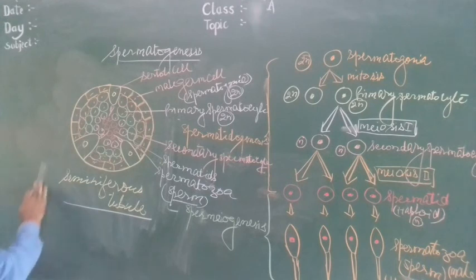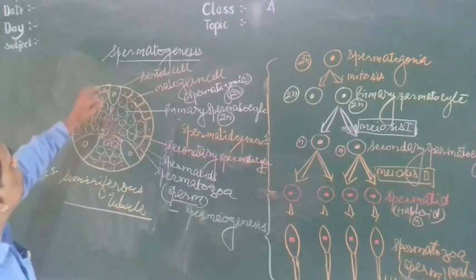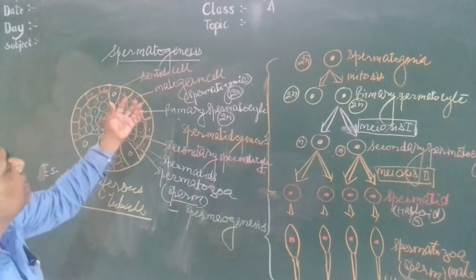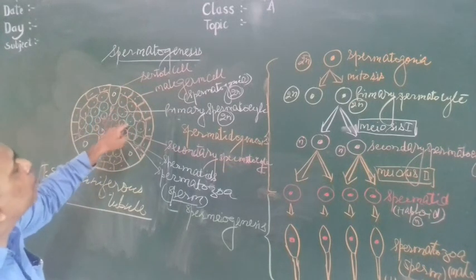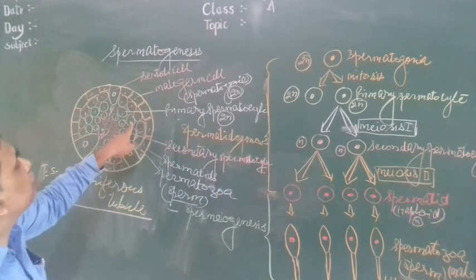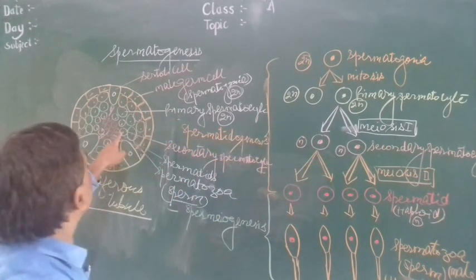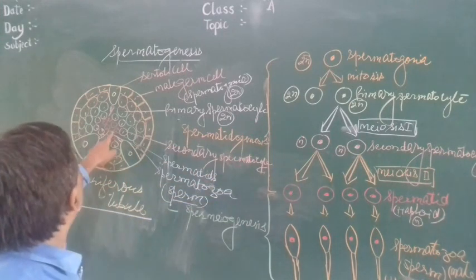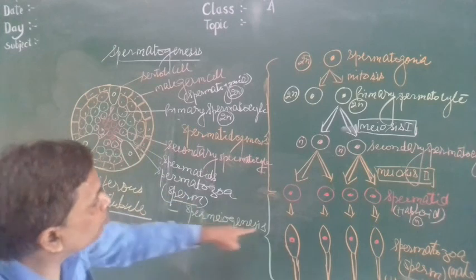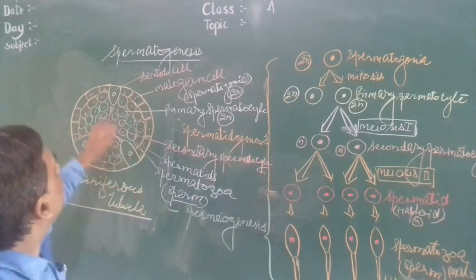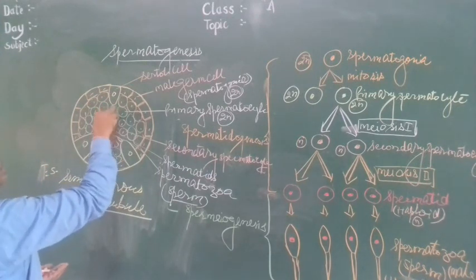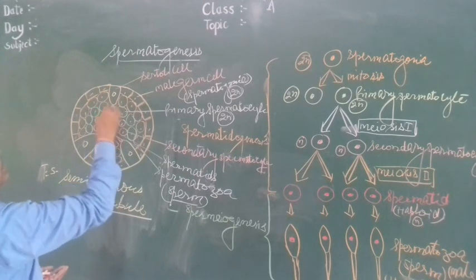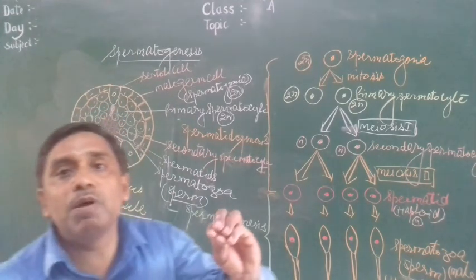This is the TS, transverse section of seminiferous tubule. In the seminiferous tubule, there is a Sertoli cell, and here the male germ cell, spermatogonia. It increases in size, undergoes mitosis, and produces so many spermatogonia. Again, it increases in size, undergoes mitosis, and produces so many primary spermatocytes, 2N. This primary spermatocyte undergoes meiosis first, then forms secondary spermatocyte, then meiosis second, then forms spermatids, and spermatids undergo spermiogenesis, then form spermatozoa. And the Sertoli cell provides nutrition to developing spermatozoa.